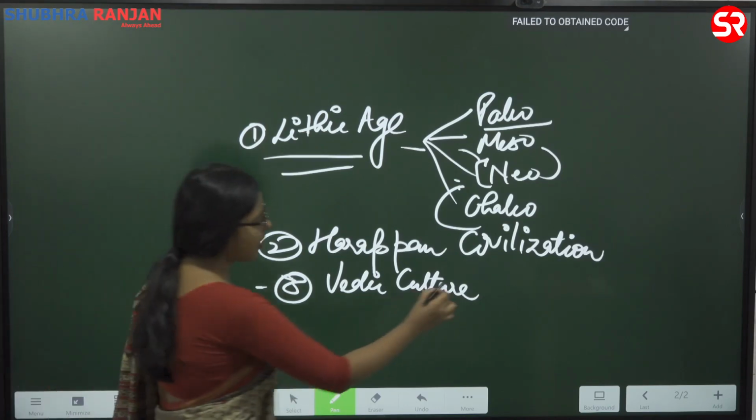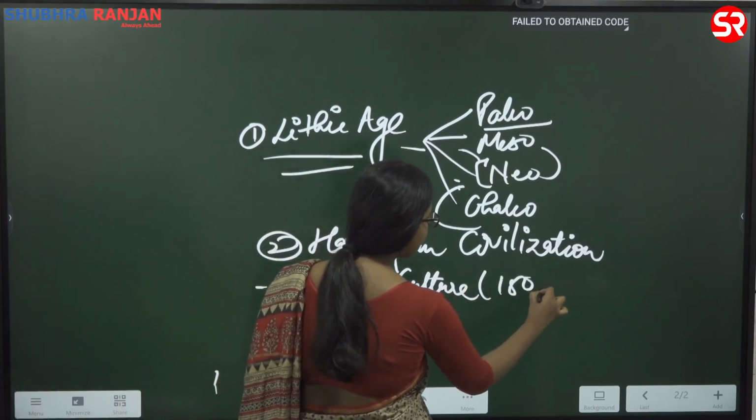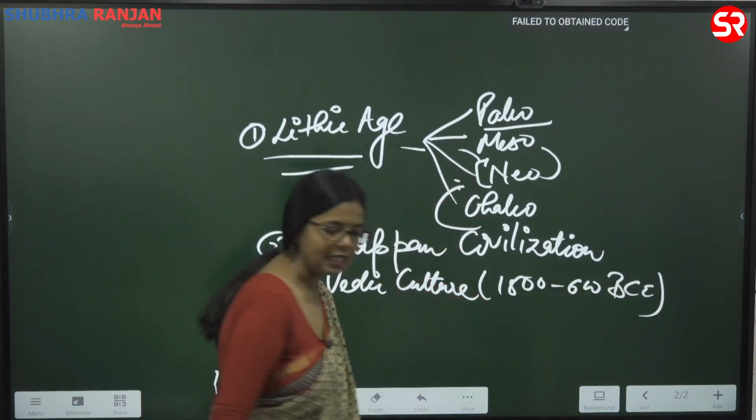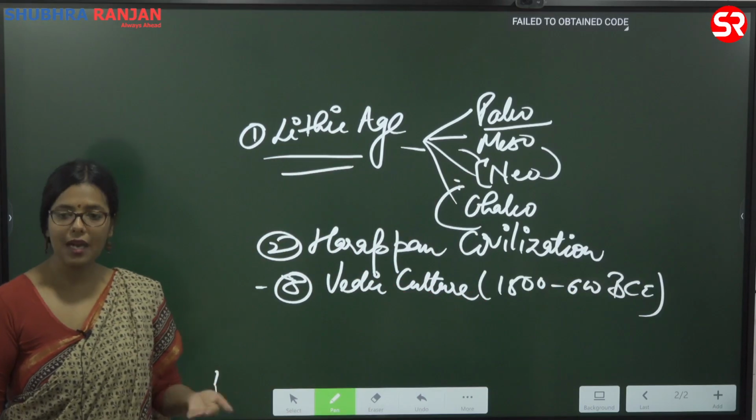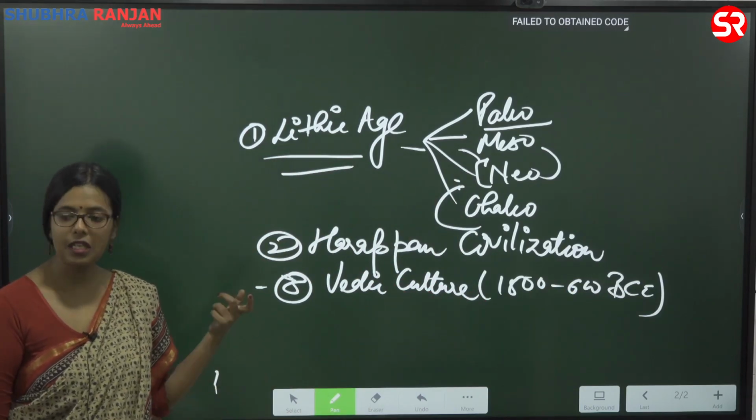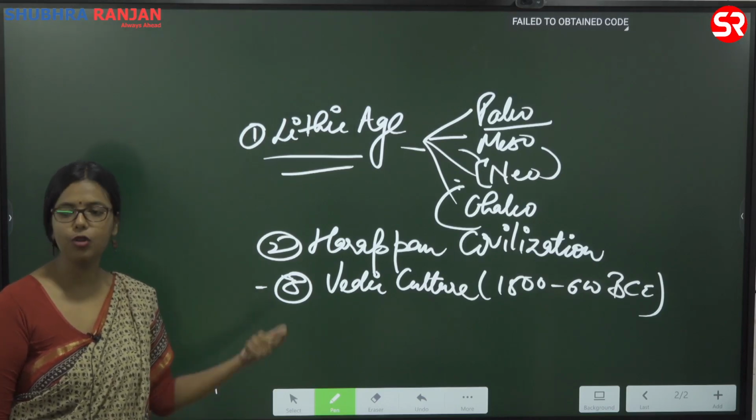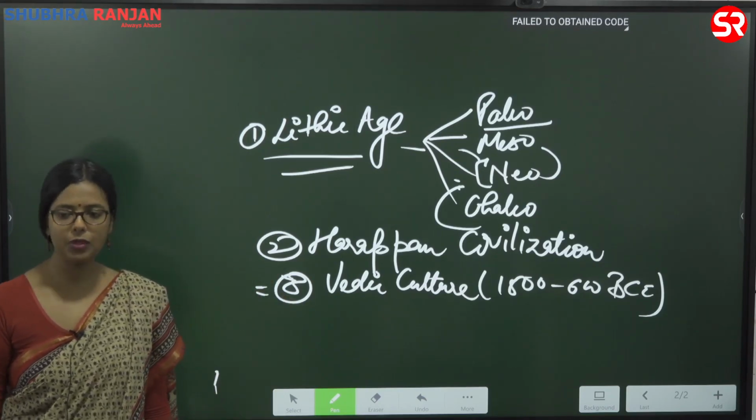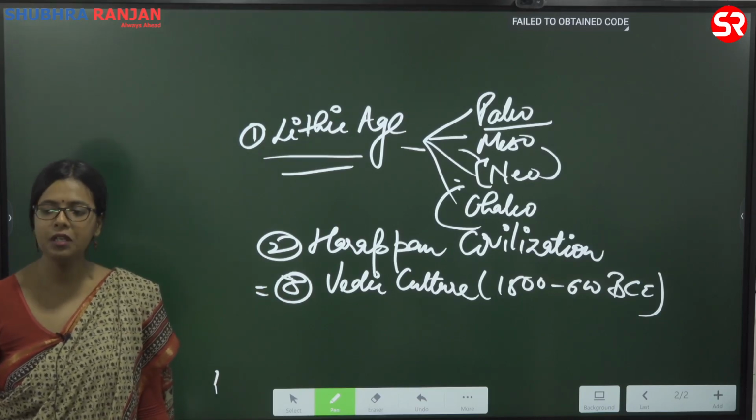Okay, so the larger area that we will study is 1500 to 600 BCE, and we are going to look at different changes in the economic, political, social, religious, and cultural sphere of humans that are going to come when these people come to the Indian subcontinent and settle down here.